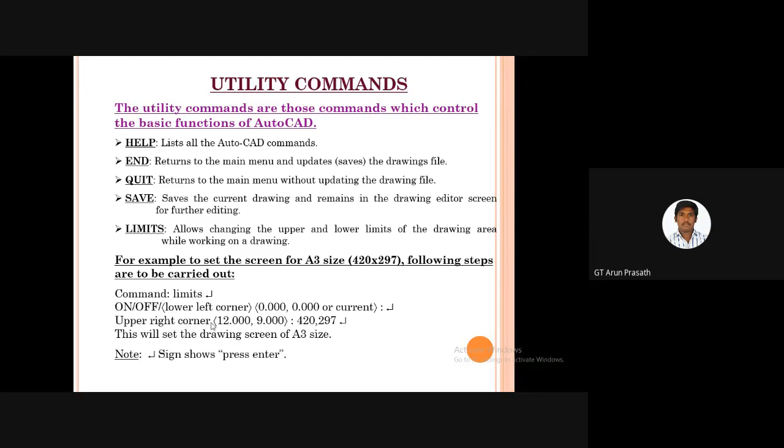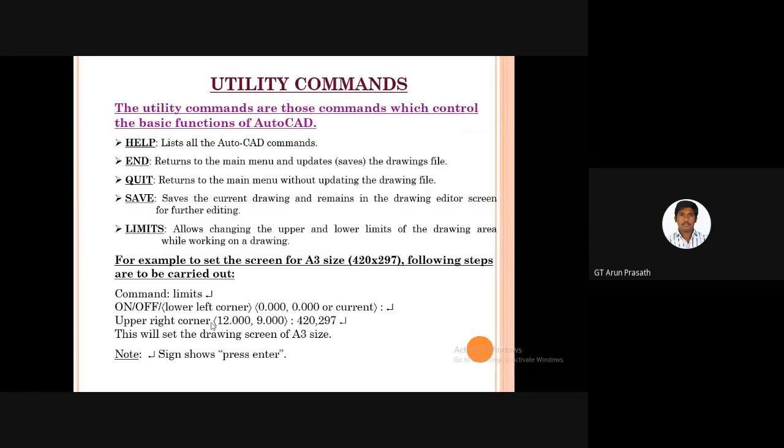There is a lot of difference between pressing end and quit. If you press end in the command box, the window goes to the save option. But if we type quit, the window closes without saving, without updating our drawing, and returns to the main menu.